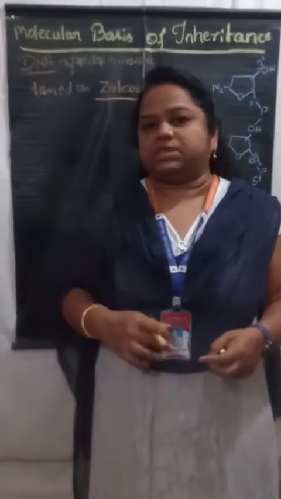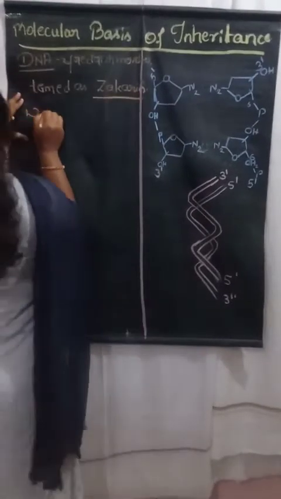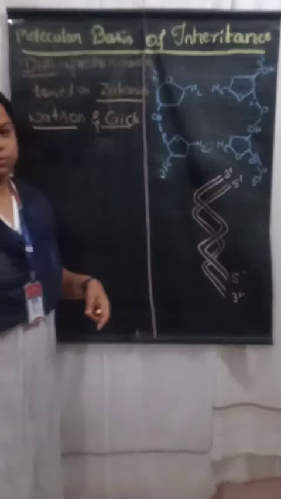Okay, so who are those persons? The two persons are Watson and Crick. Okay, so this is some of the historical background of the DNA.